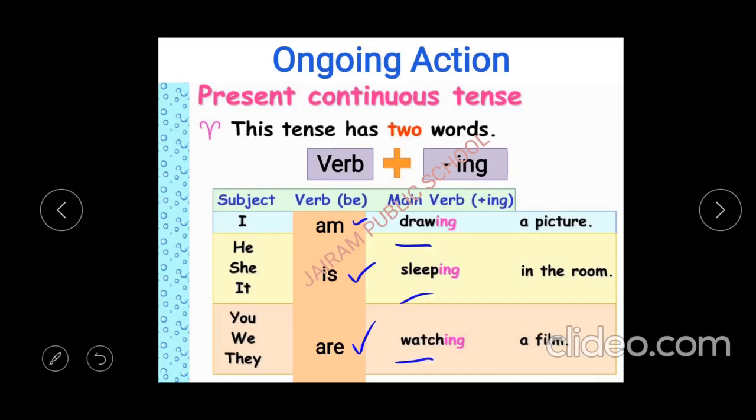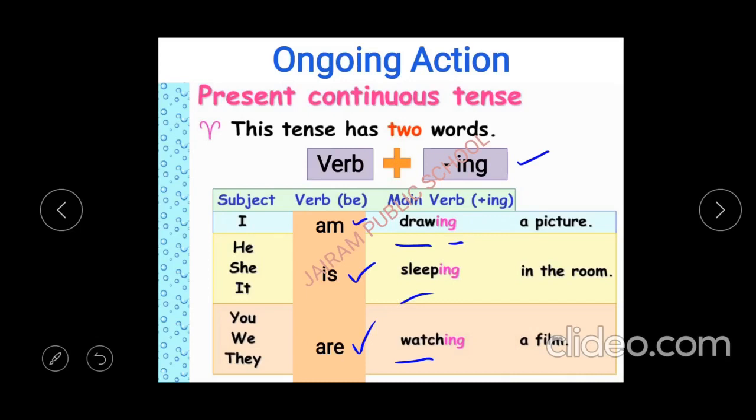So here, shall we read the examples? I am drawing a picture. So be form of verb, main verb plus ing. He is sleeping in the room. The main verb is what? Sleep.